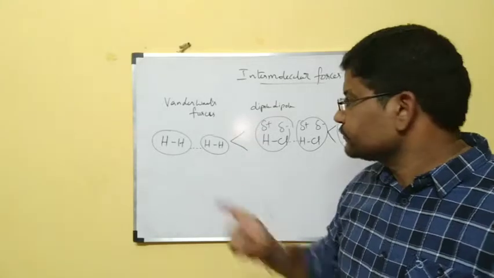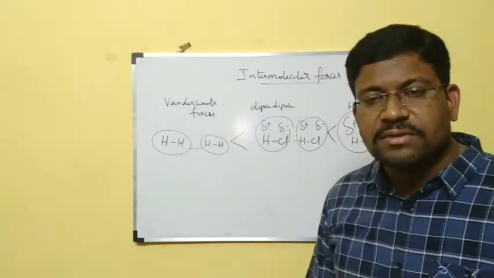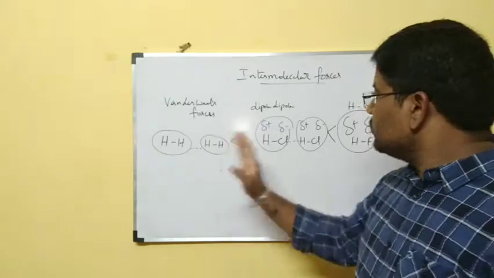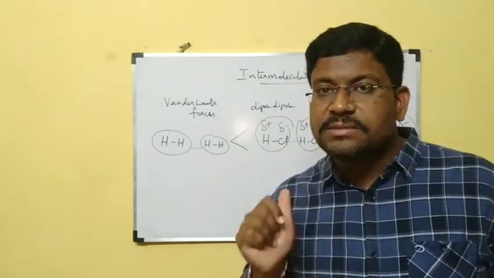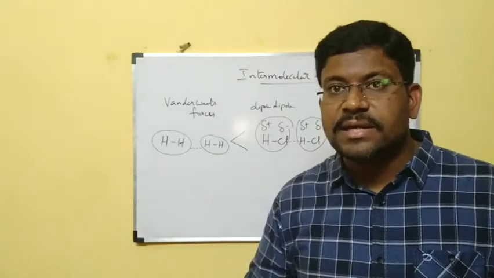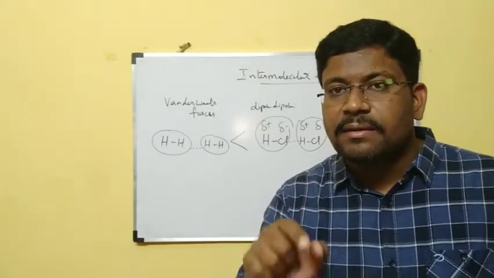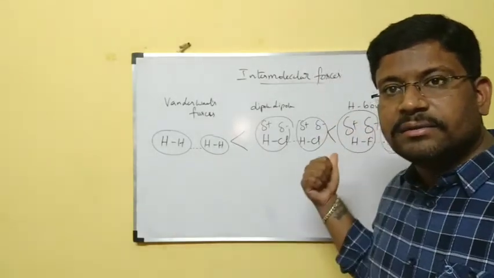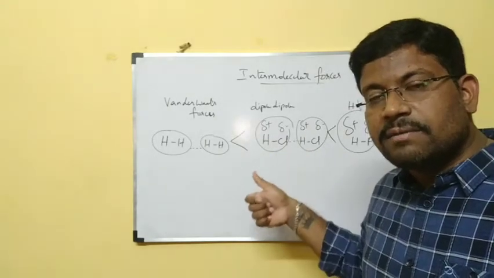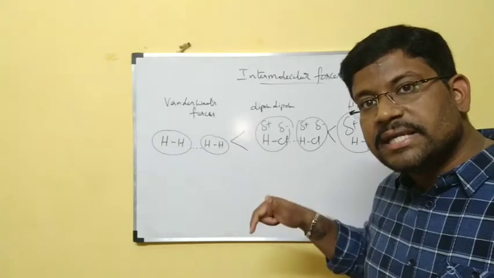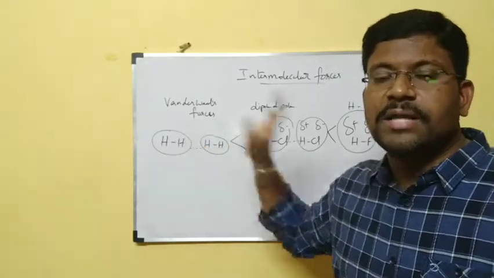Coming to these three molecules, if you want to convert them from gas state to liquid state, it is very easy for water when compared to HCl. HCl can be converted from gas to liquid easily when compared to hydrogen.